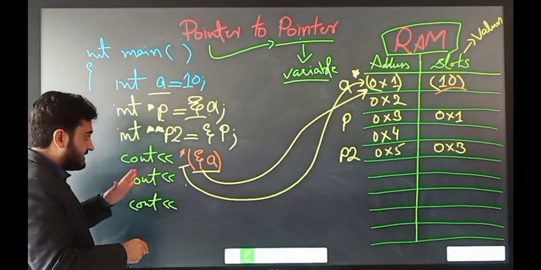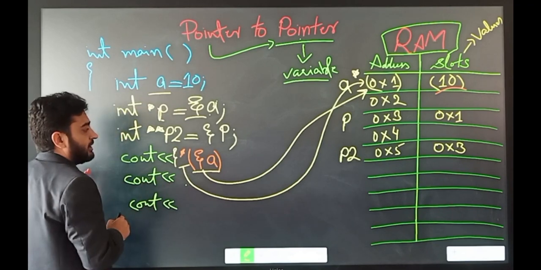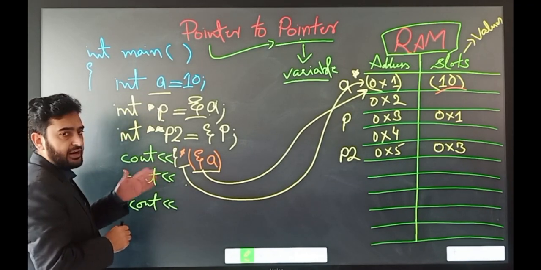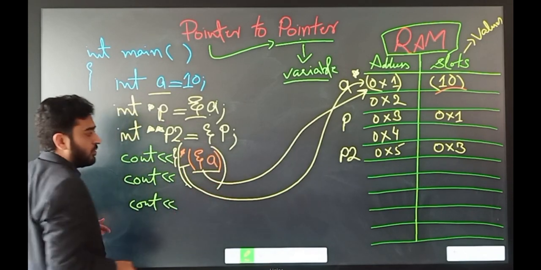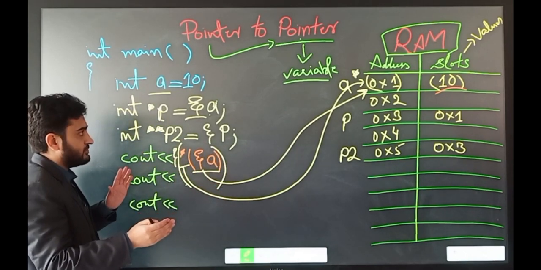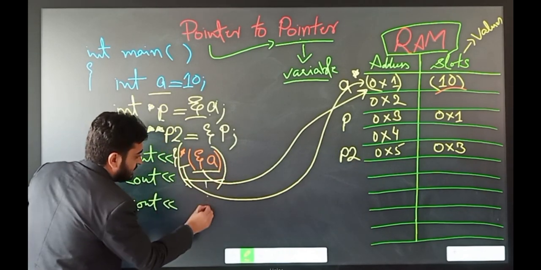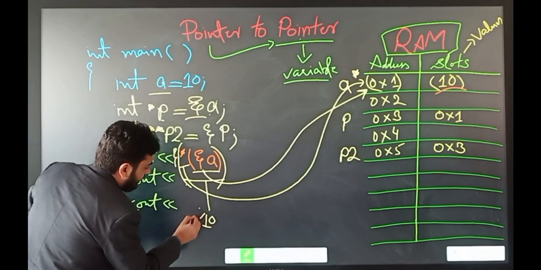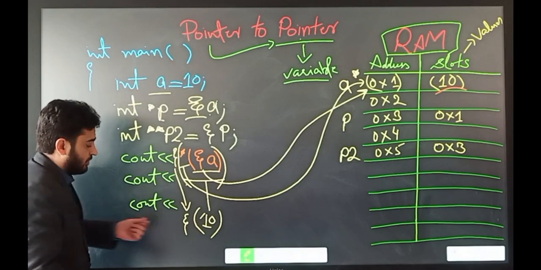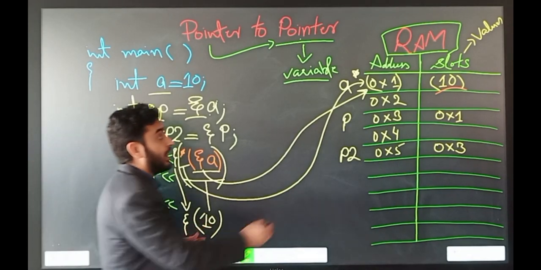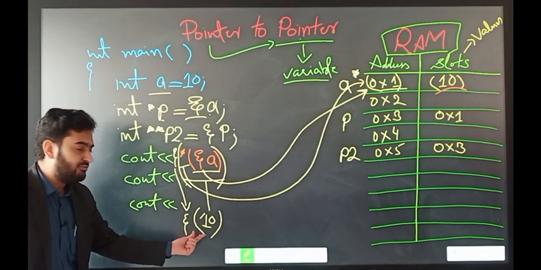So through this combination of dereference and reference operator, we can print the value of A. Again, you can add another reference operator. What does it mean? We are interested to print out the address of this whole combination of operators. The inner combination returns 10, and on this 10 we are putting the reference operator. So the reference of 10 is the address 0 cross 1. It will return the address of A.